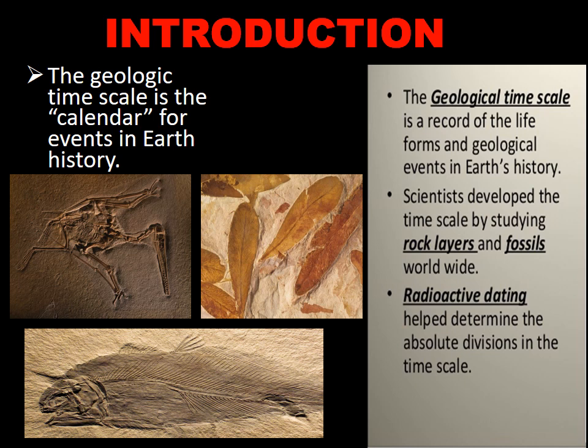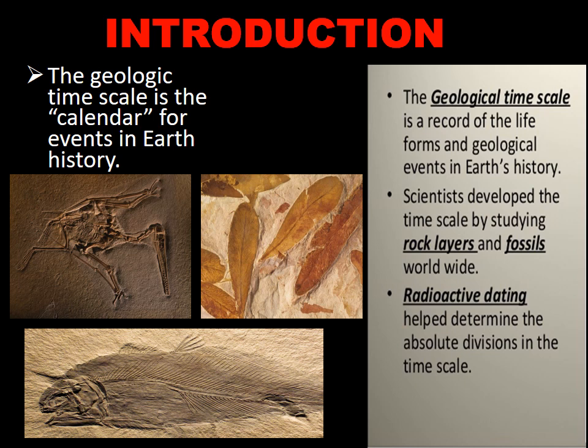So, what is a fossil? A fossil is nothing but the remains or traces of animals, plants and other organisms from the remote past. It is a buried animal or plant impression from their extinction. And with the help of radioactive dating, we can also identify the particular geological time age. With the help of carbon dating, we can identify and determine the age of the particular rock formation. So these are all included as basic information for the geological time scale.